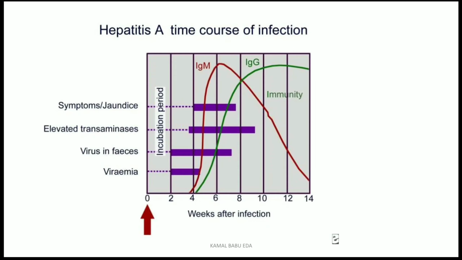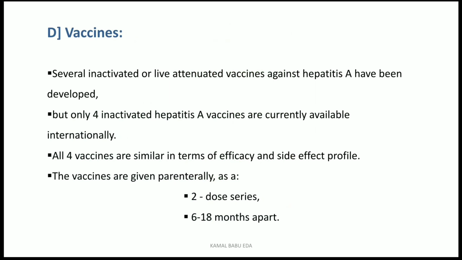Once the incubation period has started, the virus will develop in the body and increase its strength to affect the patient. Once it has enough power to show signs and symptoms, it will show the signs and symptoms of hepatitis A, mainly jaundice. At the fourth week, the IgM antibodies rise to a peak, and after the fifth week, the IgG antibodies increase, which gives the patient immunity that will last for a lifetime.